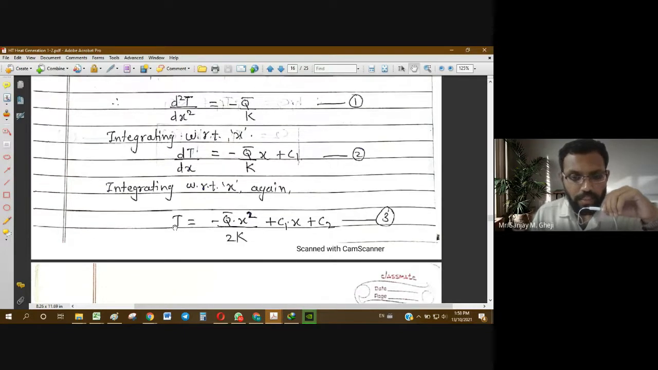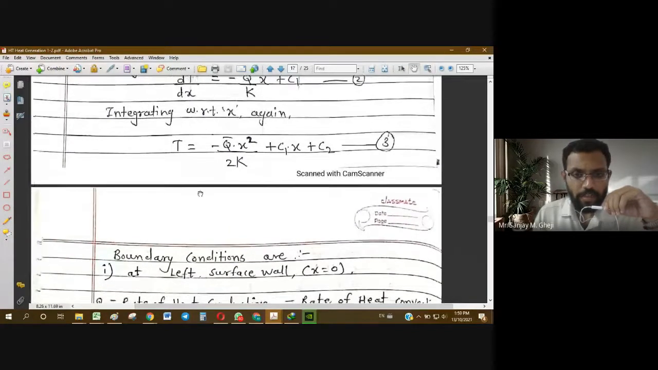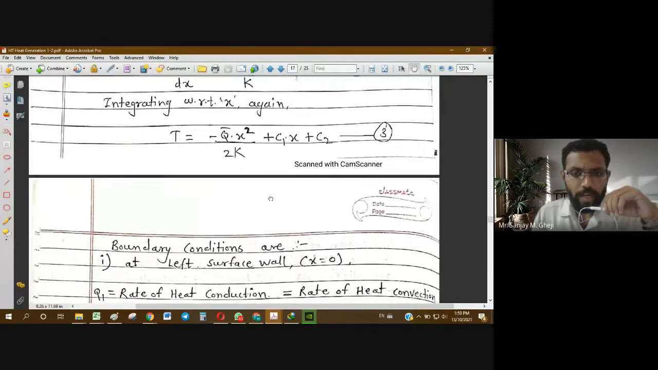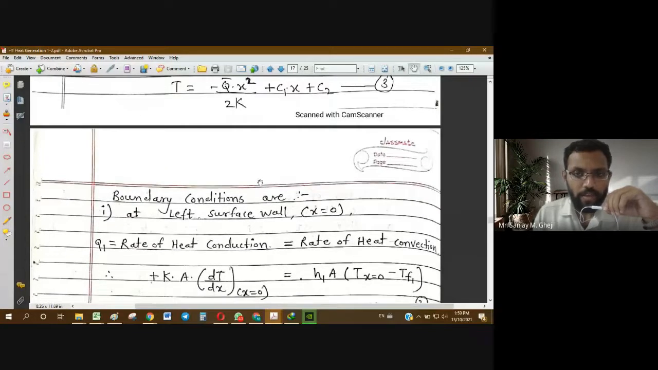So this is the general equation for a temperature distribution, given like this. Equation number 3 is the general equation with constants c1 and c2. Now we have to find the constant values c1 and c2 by applying proper boundary conditions. When we properly apply the boundary conditions, we can easily find the values of c1 and c2.